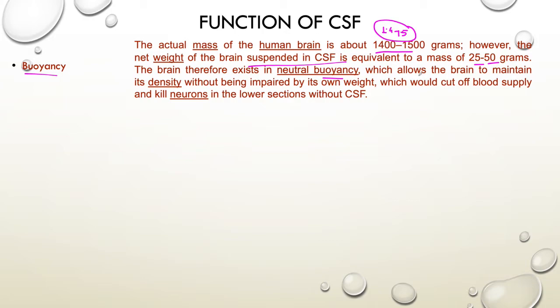This buoyancy process allows the brain to maintain its density without being impaired by its own weight, which could cut off the blood supply and kill neurons in the lower section without CSF. If the brain had the actual weight of 1.4 to 1.5 kg, what would happen?